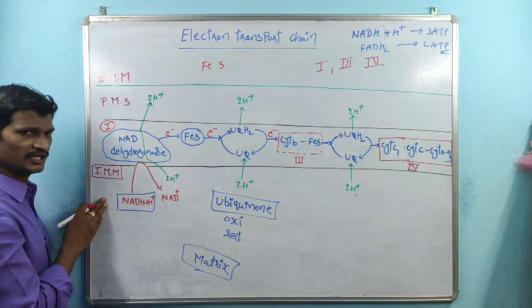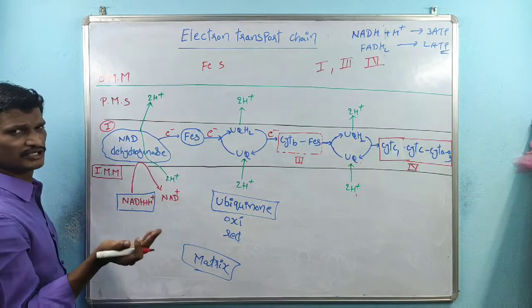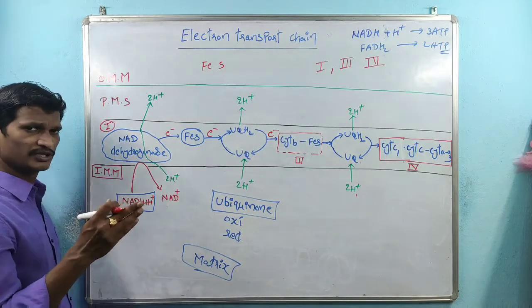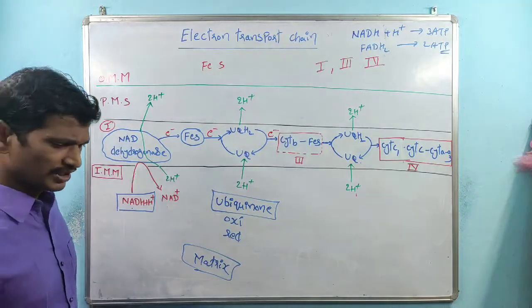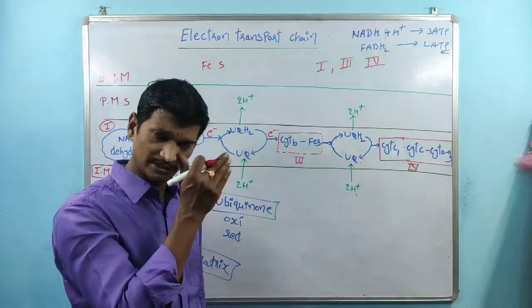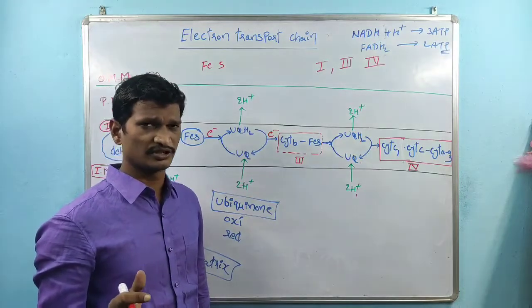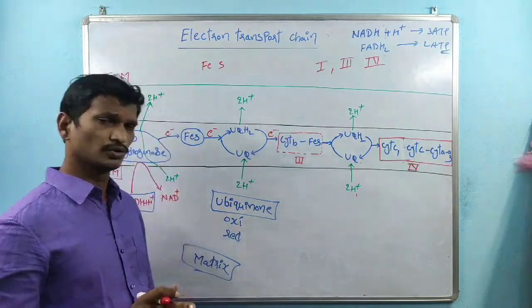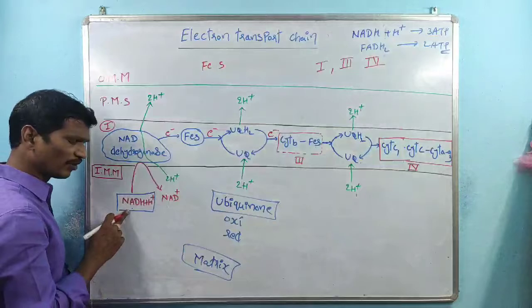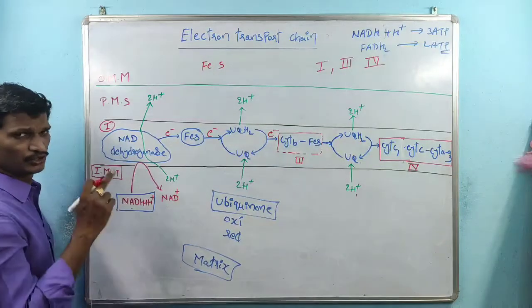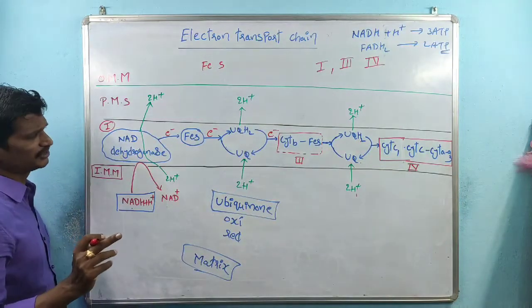Another way is also there: the electron transport chain can start with complex 2. In one case it starts with complex 1, with the involvement of NADH plus H plus; in the other case it starts with complex 2, with the involvement of FADH2.